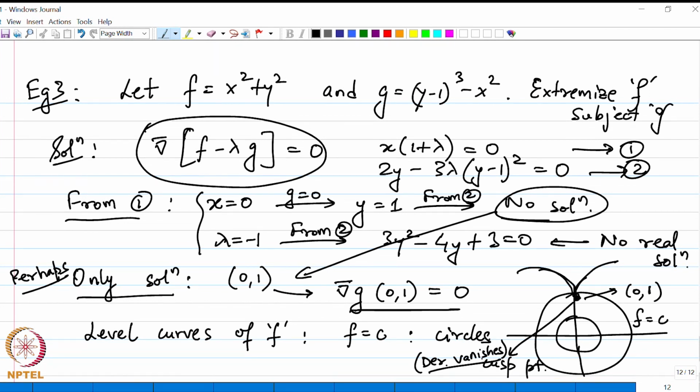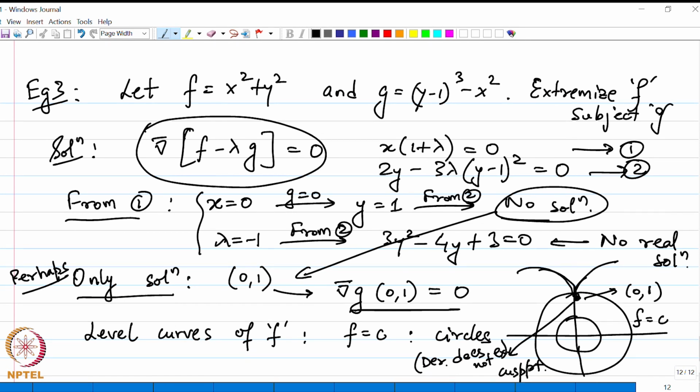That is why the Lagrange multiplier fails, because we are assuming that the derivative is available for us. Well, it is not that it vanishes, but the derivative does not exist, right. So, we will have a problem at this point.